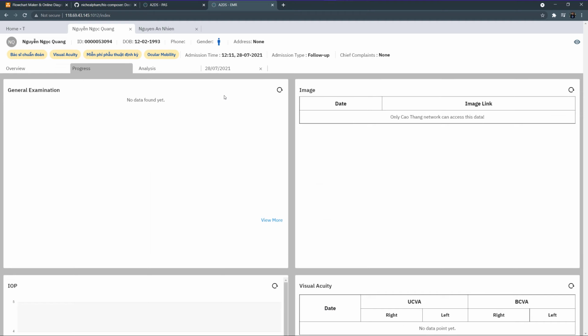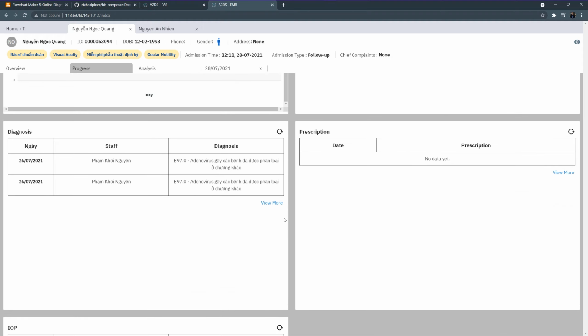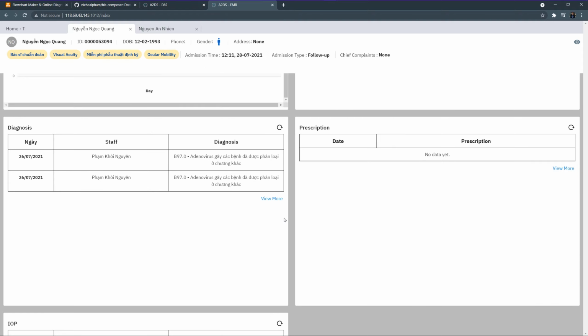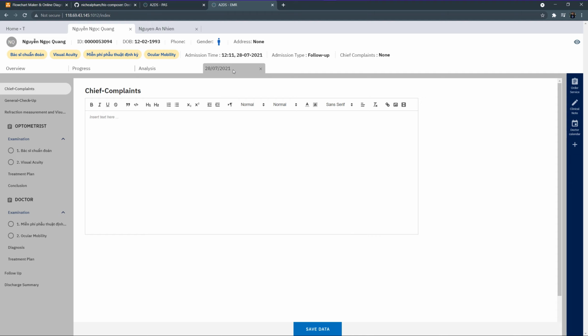There's also a progress tab where the doctor has the ability to see the past diagnosis, prescription, and also data points taken from the examination. And in the examination tab, the doctor has the ability to input the data in chronological order. The first thing is the chief complaint. He collects the chief complaint from the patient and gives it as a note in here.